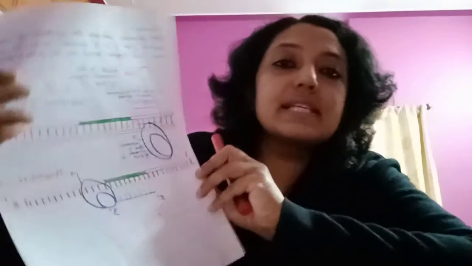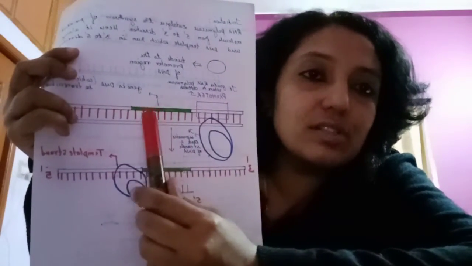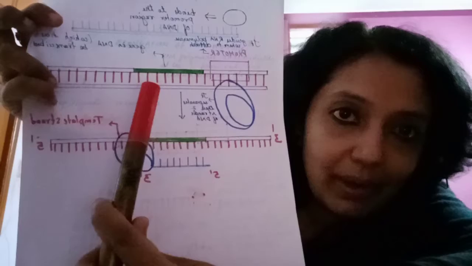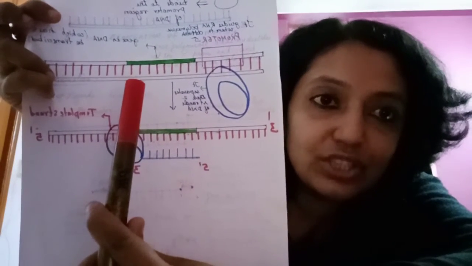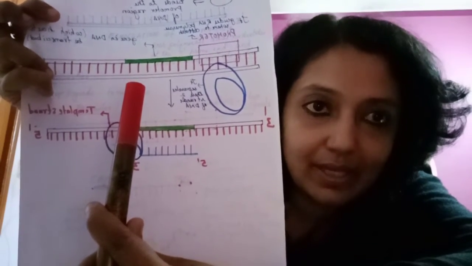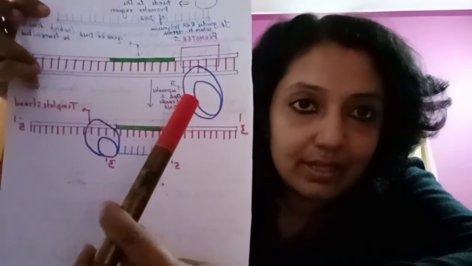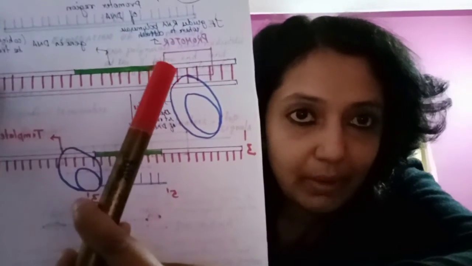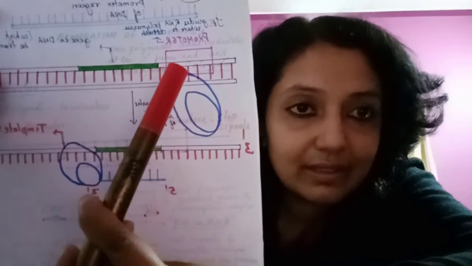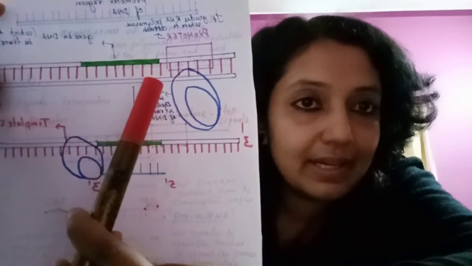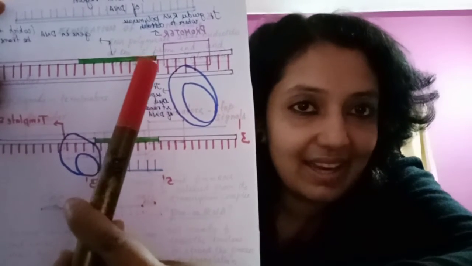So now let us consider this green part of the gene which has to be transcribed. Are you able to see the green part here? That is the gene which has to be transcribed. So what is this RNA polymerase doing? RNA polymerase is joining to the promoter gene, in turn starting the transcription process by separating the two DNA strands.